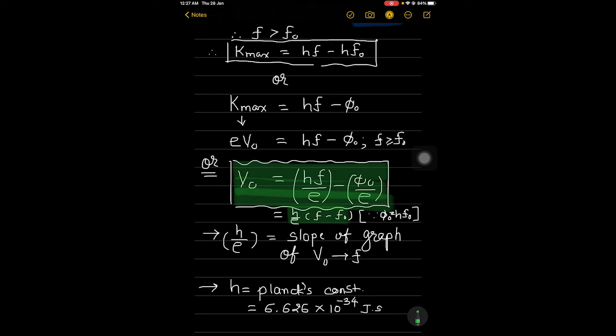This is an important result. It predicts that the V0 versus f curve is a straight line with slope equal to h upon e. So here h upon e is called the slope of the graph of V0 versus f. Here V0 is the stopping potential, where f is the frequency of incident light. Now this slope is independent of the nature of the material.